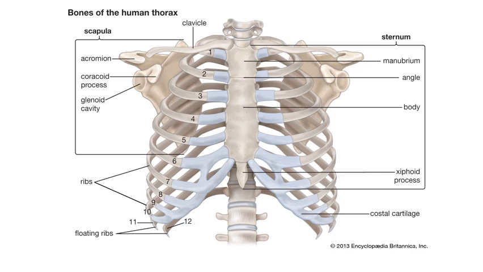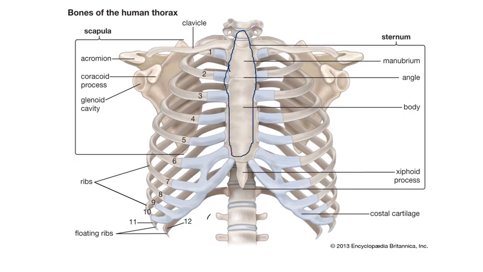That means each pair, there are altogether 24 long curved bones. This is our breastbone and it is also called the sternum.